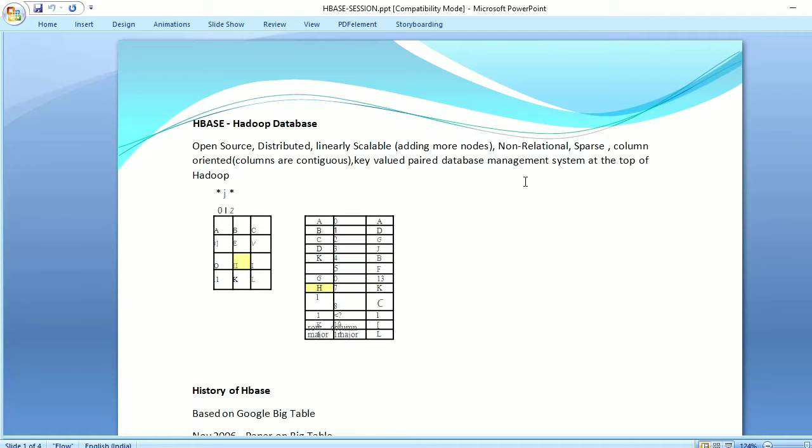Next property is that it is linearly scalable. So first, let me tell you what is scalable. How scalability comes in database. So suppose you are running a database and it is serving the request of the user.